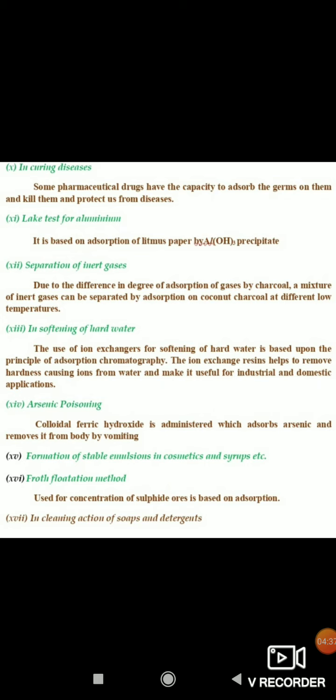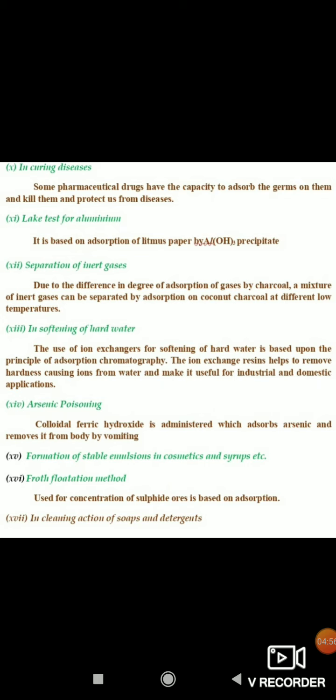Then next one is separation of inert gases. Due to the difference in degree of adsorption of gases by charcoal, a mixture of inert gases can be separated by adsorption on coconut charcoal at different low temperatures.